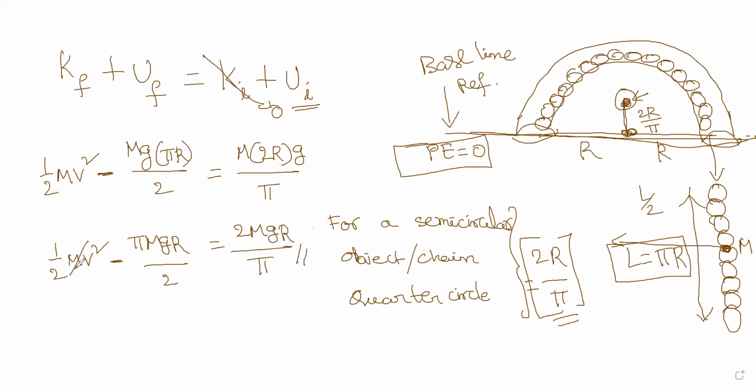So let us cancel m, and I will multiply by 2 on either side so that this 2 can be cancelled out. So I get v square is equal to pi gr plus 4gr by pi.